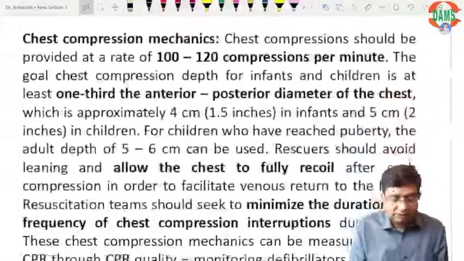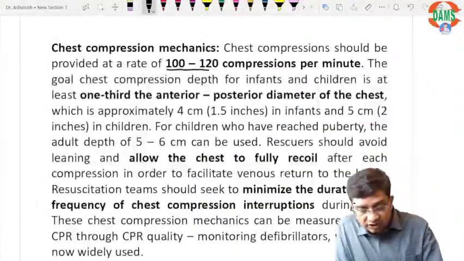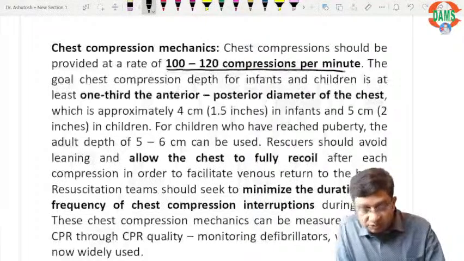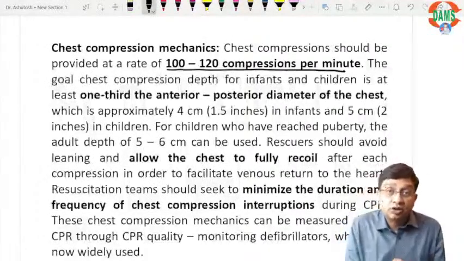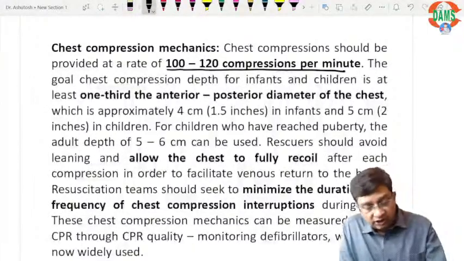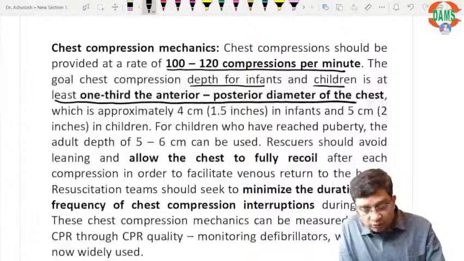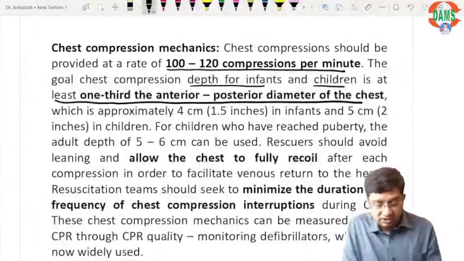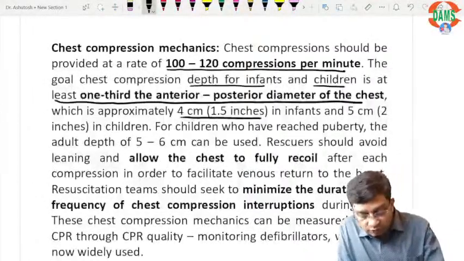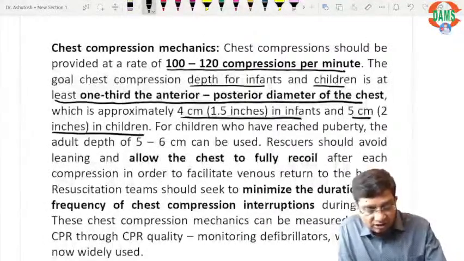Then chest compressions. The chest compression should be provided at the rate of 100 to 120 compressions per minute. We are talking of pediatrics now, children, not neonates. The goal chest compression depth for infants and children is at least 1/3 of the anteroposterior diameter of the chest, which is approximately 4 centimeters in infants and 5 centimeters in children.